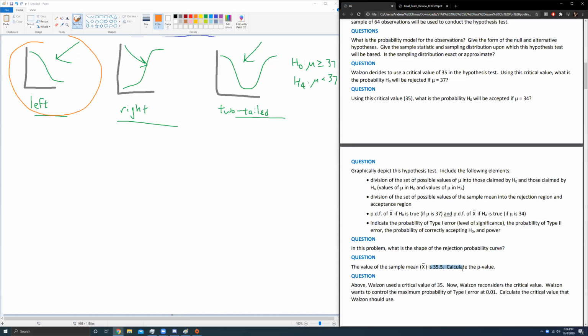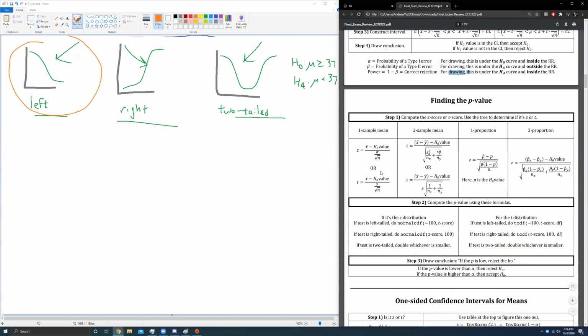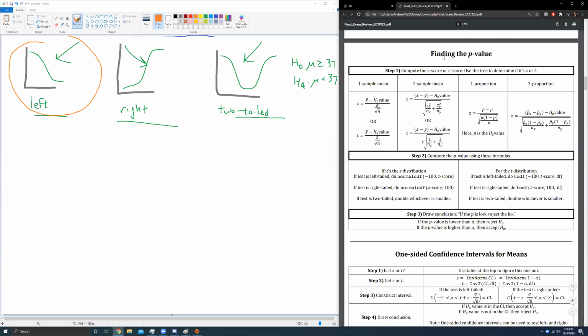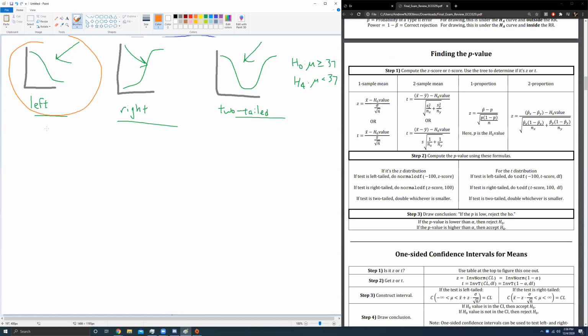Okay, moving on to p-value. I'm going to scroll down to this section of the cheat sheet. Find the p-value. Let's go to step 1. Compute the z-score or t-score. Use the tree to determine whether or not it's z or t. We know this is a z distribution. We said that earlier. This is a continuation of a very long problem where we said at the very beginning of the session that this was a z distribution. So we're going to be using the z.